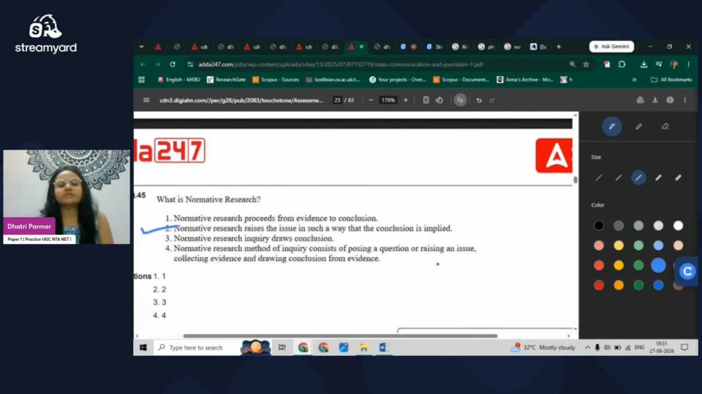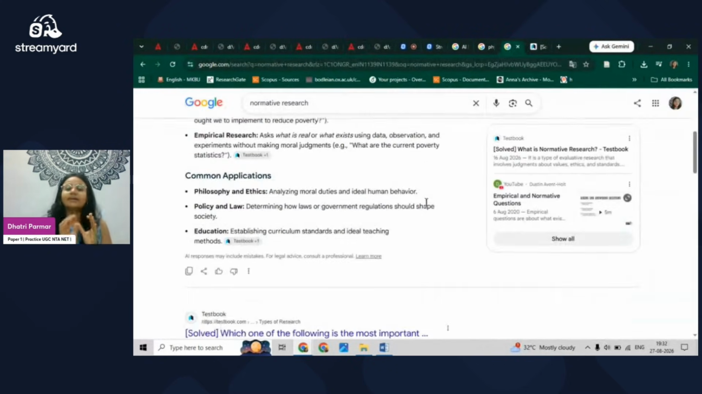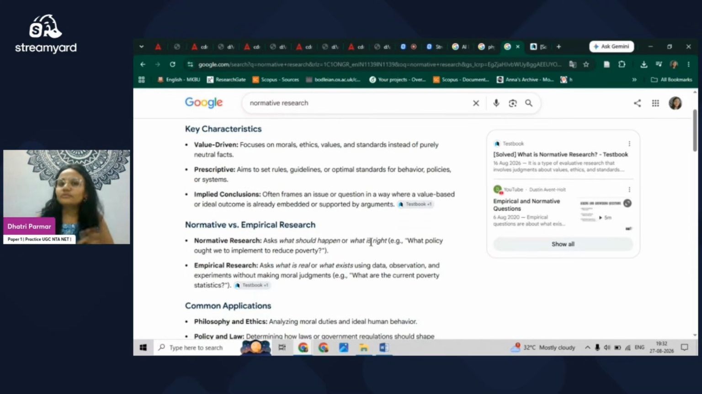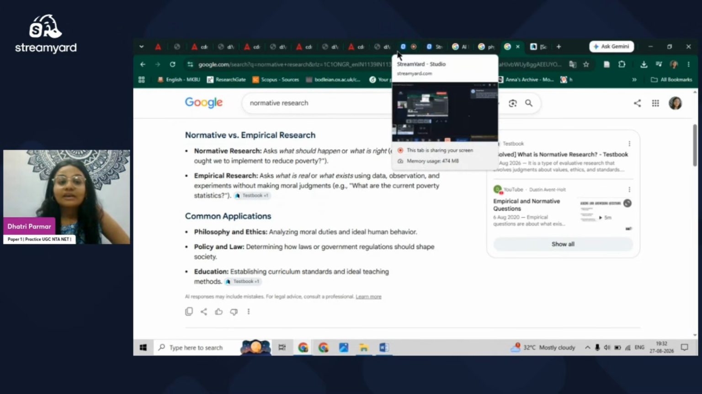Next, we have normative research. Now, this is something interesting. So the right answer is, of course, two. Normative research raises the issue in such a way that the conclusion is implied. In research methodology, there are three types of research. First is the empirical one, second is the normative one, and third is the descriptive one. So for what purpose is normative research used? It is used for what currently is and what ought to be. So it is more value-driven, where we talk about perspective and also the implied conclusion. In philosophy, ethics, policy, law, and education, where we are already aware of what the issues are and how we can address them, in normative research we basically use that format only.